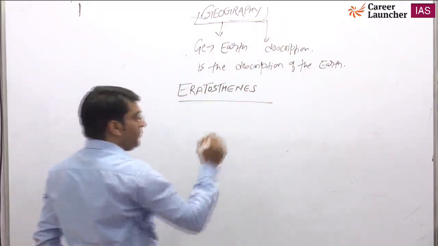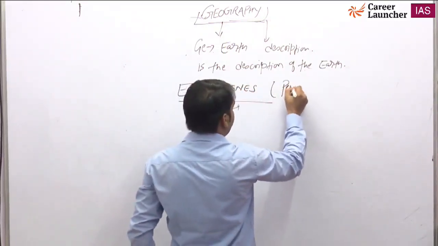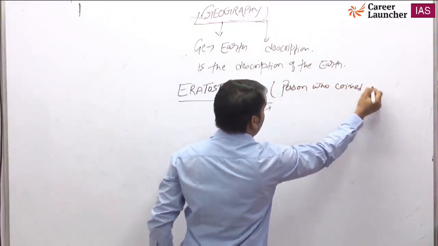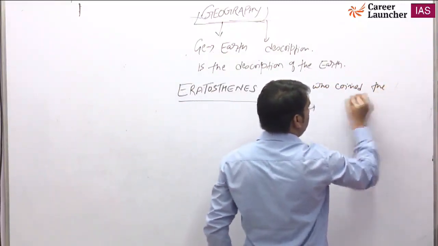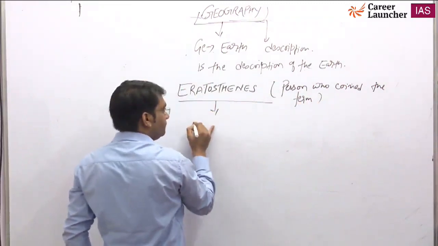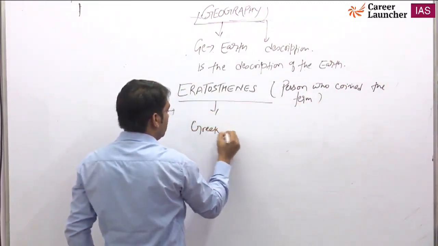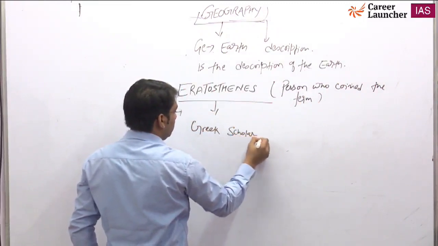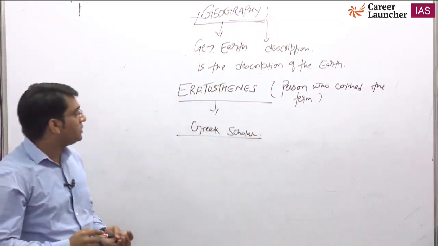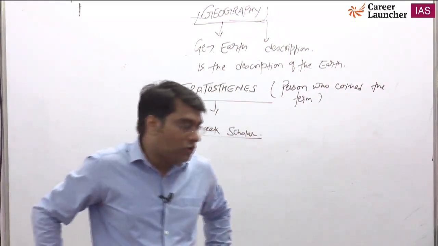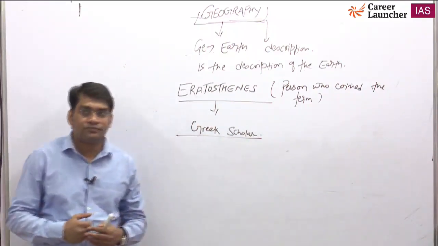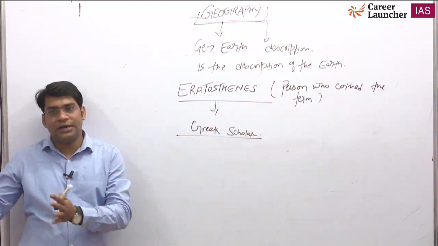The first person who coined the term was a Greek scholar, Eratosthenes, who first coined the term geography. So basically it is a description of the earth that describes the earth in a detailed manner.